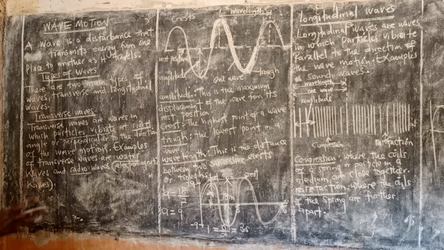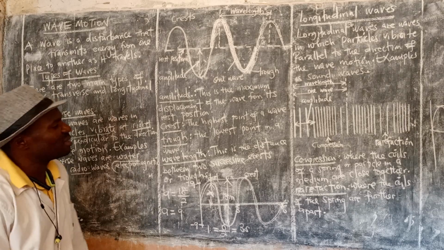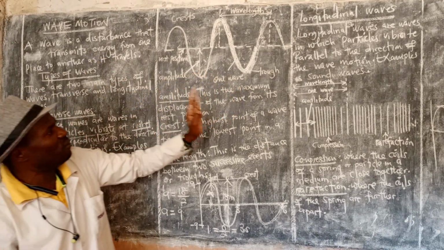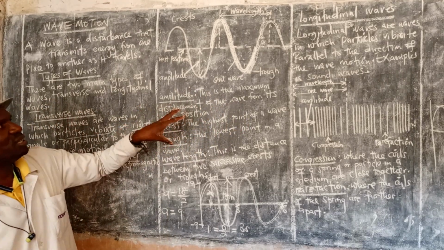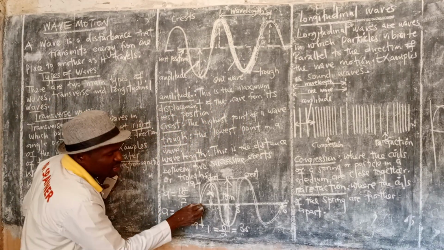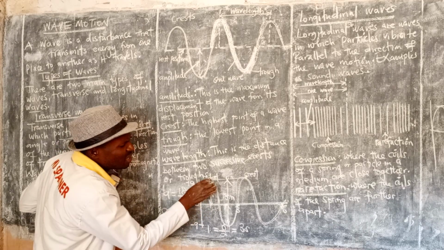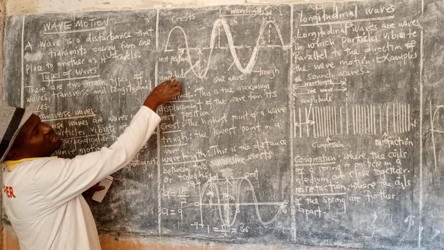I've already explained here, so take this as an exercise. Very nice exercise. So amplitude is the maximum displacement of the wave from its rest position. The wave at this moment is what? At rest. It will start increasing. When it reaches this maximum point, that is what we call amplitude.